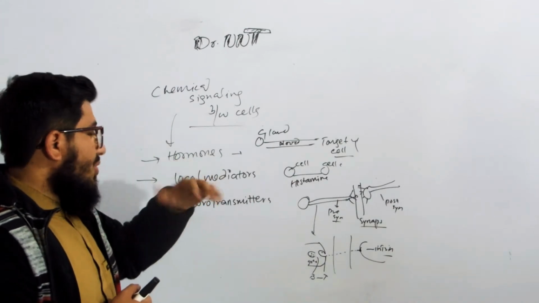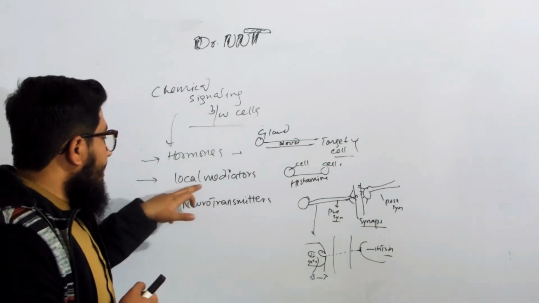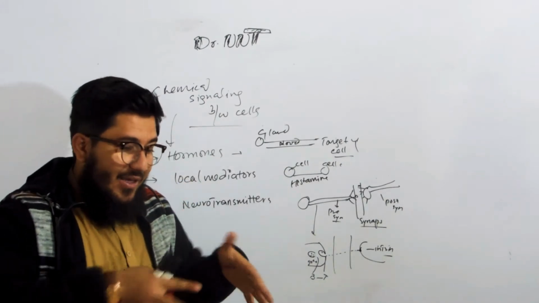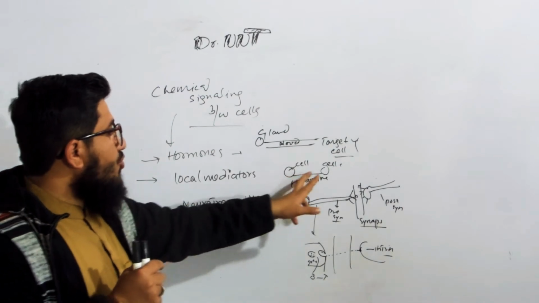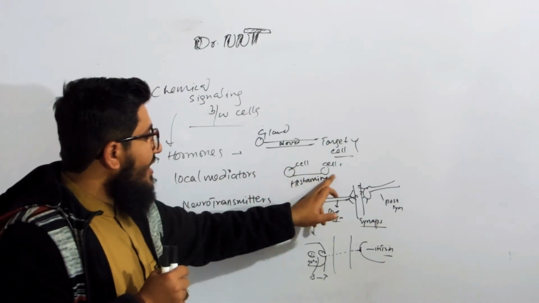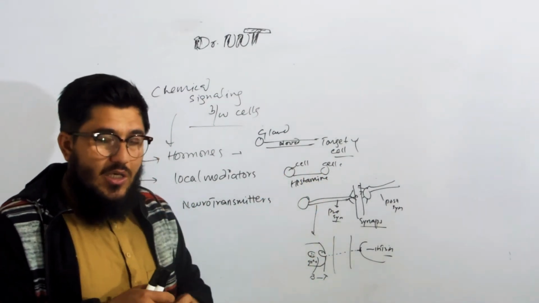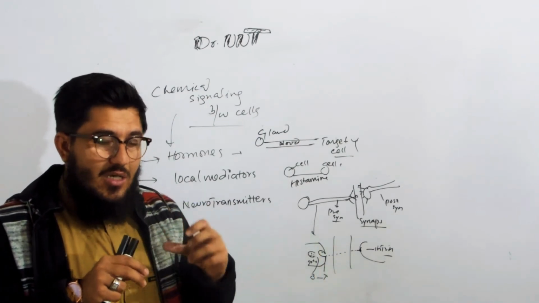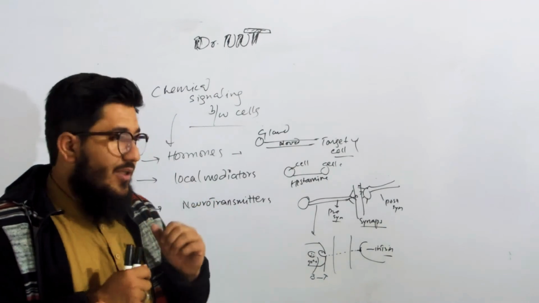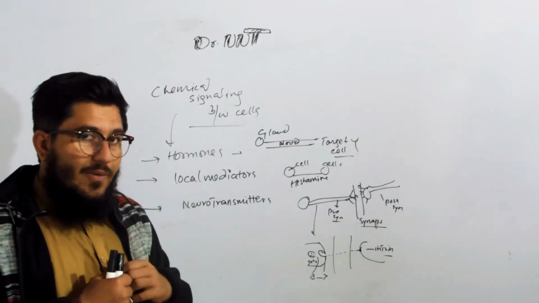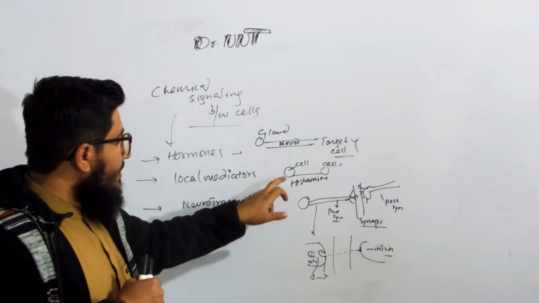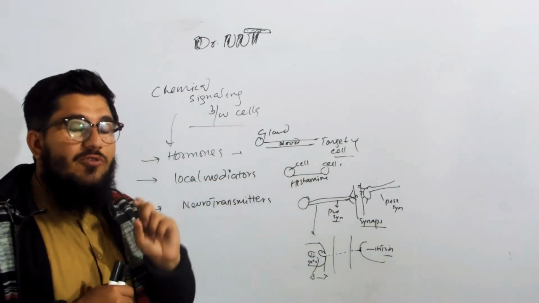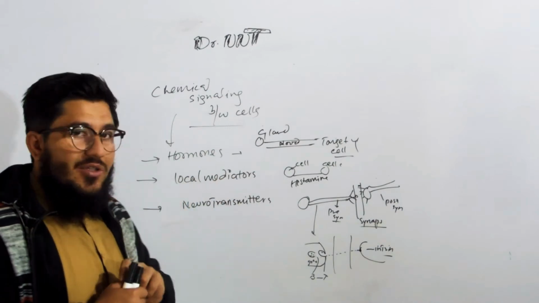And what are local mediators? The word local indicates it. Local means near, here and near here. We have two cells. When one cell has another cell near to it or adjacent to it, quite near, another host cell, then what will happen? The chemical signaling is done from one cell to another cell by certain types of chemicals known as local mediators.